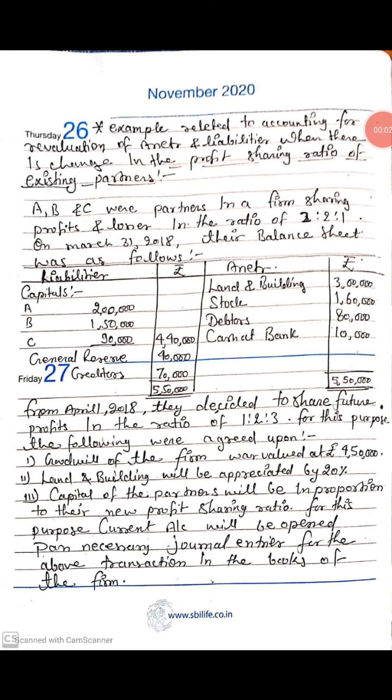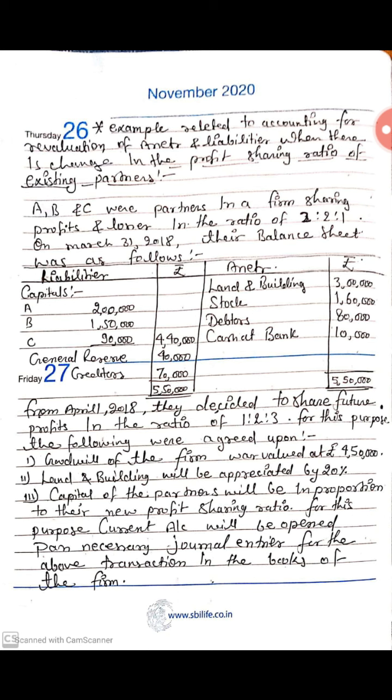Now students, come to our next topic, example related to accounting for revaluation of assets and liability when there is change in the profit sharing ratio of existing partners. A, B and C were partners in a firm sharing profits and losses in the ratio of 2 is to 2 is to 1. On March 31st, 2018, their balance sheet was as follows.